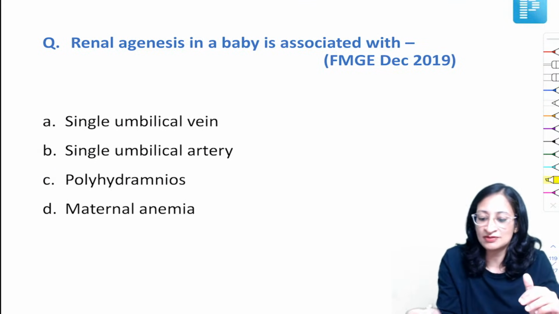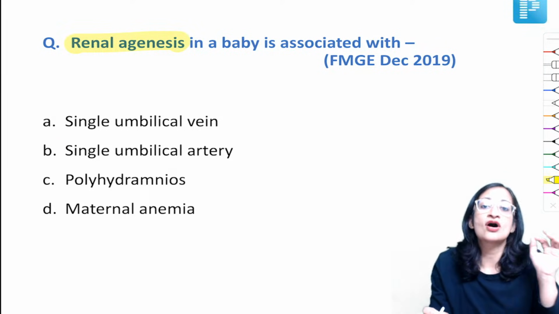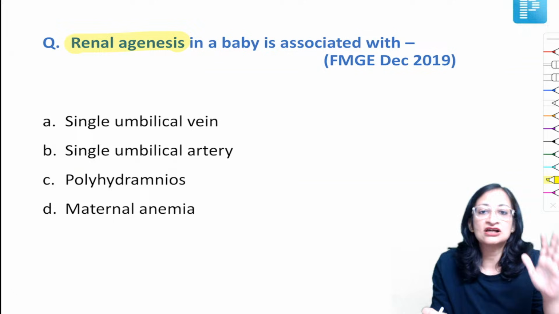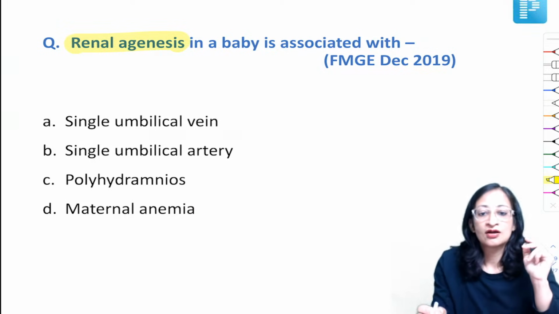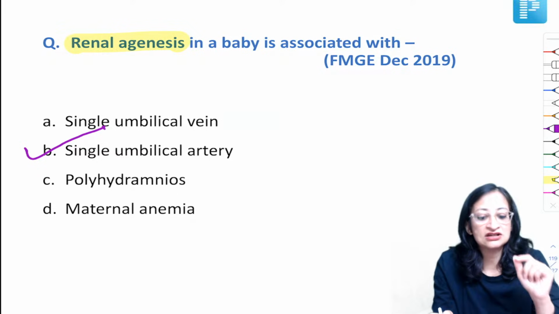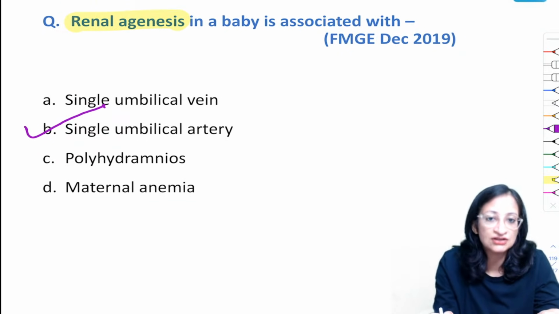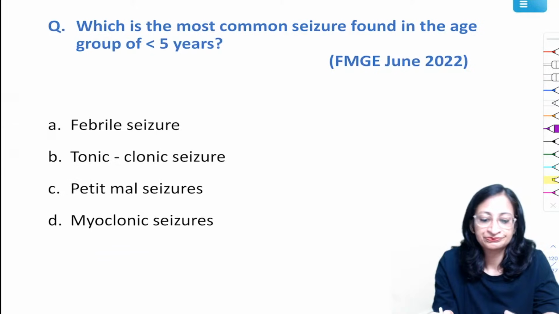Renal agenesis in a baby is associated with. So normally the vein is 1, so the umbilical vein is single. But umbilical arteries are normally 2 in number. But if there is a single umbilical artery, then there are more chances of renal agenesis. Okay, so single umbilical artery is associated with renal agenesis.